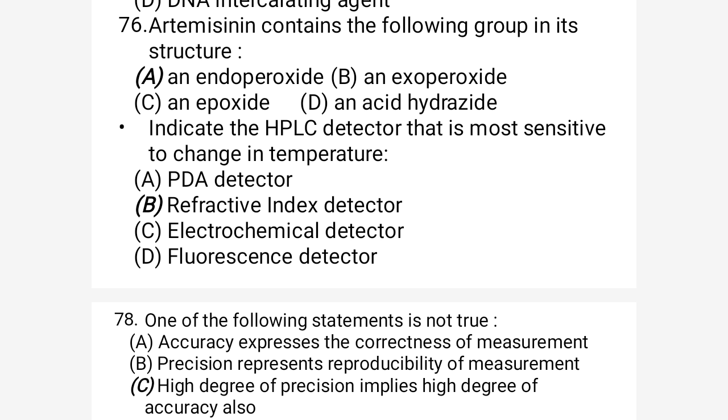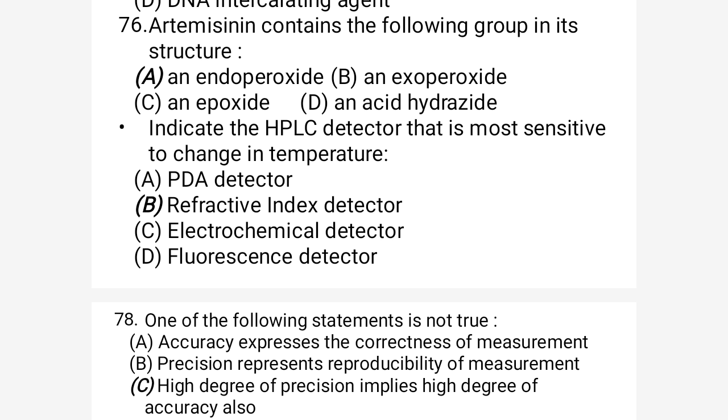The next question is: indicate the HPLC detector that is most sensitive to change in temperature.